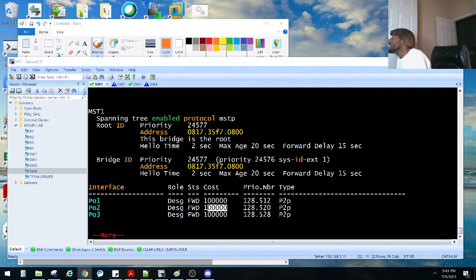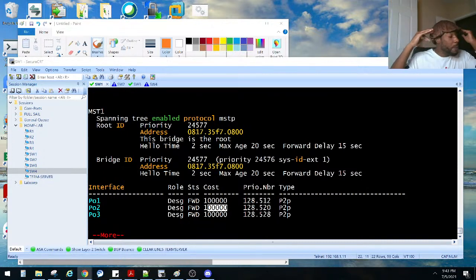Okay, so let's see here. MST is a real pain as you get into it. Yes, tell me about it, man. Particularly in terms of path manipulation. The basics are fine, but as soon as you start to do things like MST, rapid, PVST, internetworking, it starts to get complex fast. Exactly, and that's what I was explaining to y'all. Spanning tree is one of those set it and forget it things, almost like plug and play. You can optimize your network by picking specific root ports and root switches and modifying your spanning tree topology. But like he said, it can get really complex really fast, because your head would just start spinning, just like what I was saying, man.